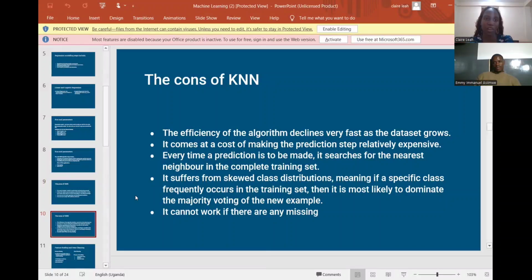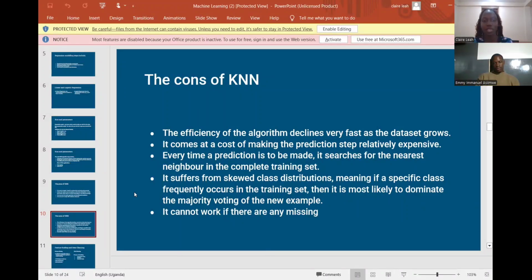And we have the cons, which are the disadvantages. The efficiency of the algorithm declines very fast as the dataset grows. It comes at a cost of making the prediction step relatively expensive. Every time a prediction is to be made, it searches for the nearest neighbor in the complete training set.